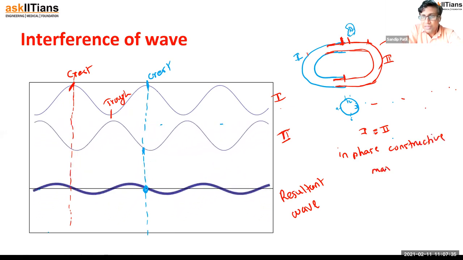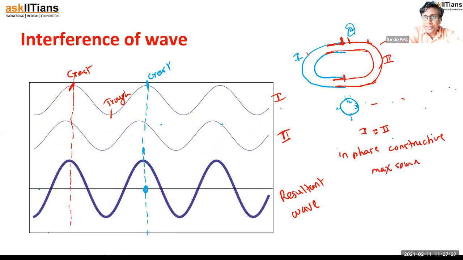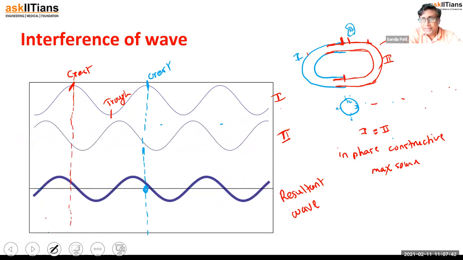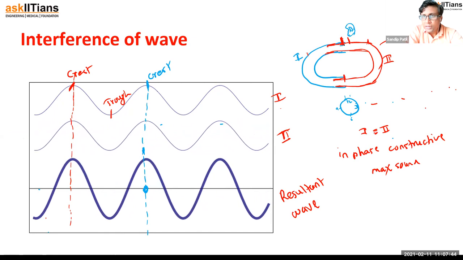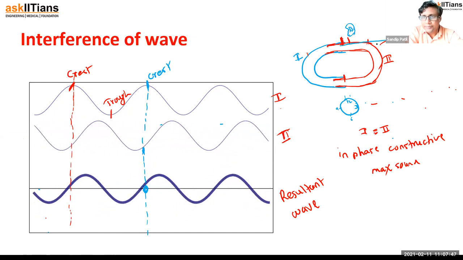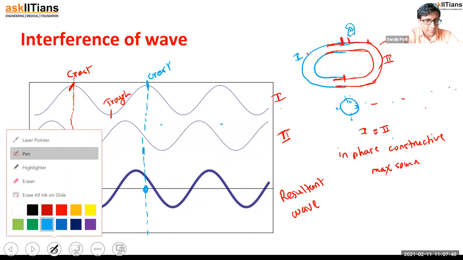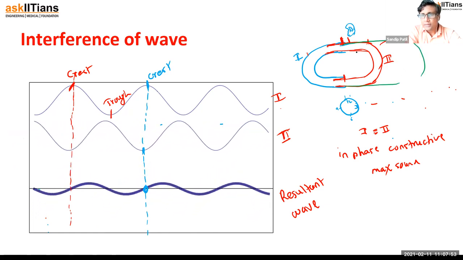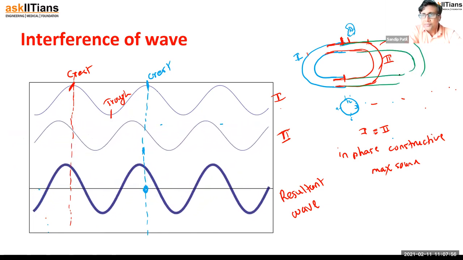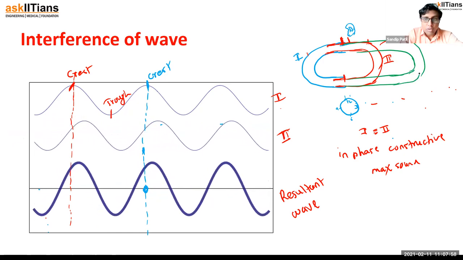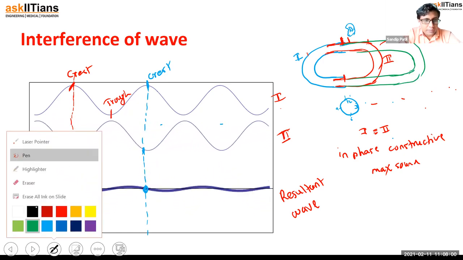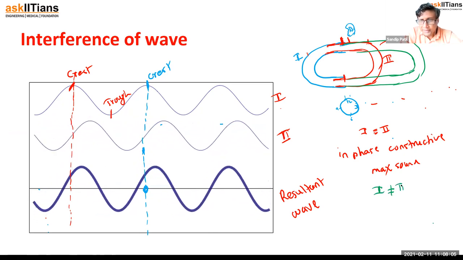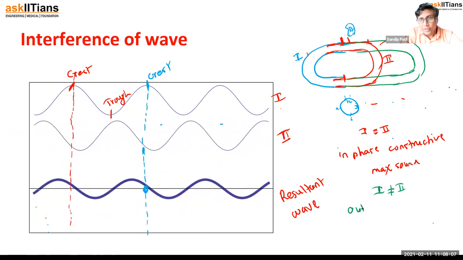It gives maximum sound. Now consider the second case. We are going to shift this red tube a little bit. So suppose now we are shifting this red tube like this. Now what you can see, this red part has become more, right? So in this case, I can say 1 is not equal to 2, or second is bigger. So it is out of phase.